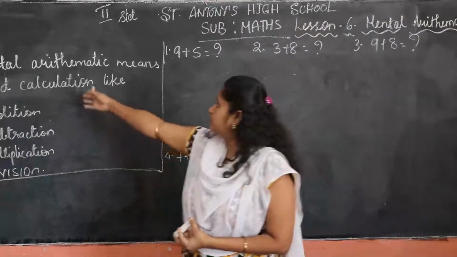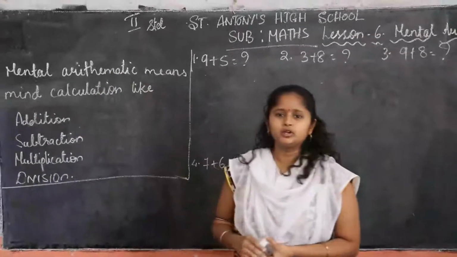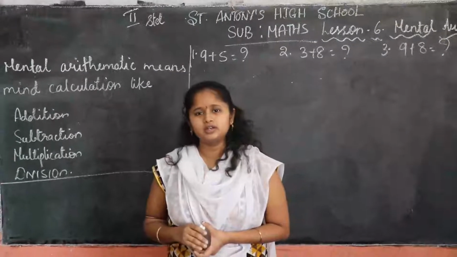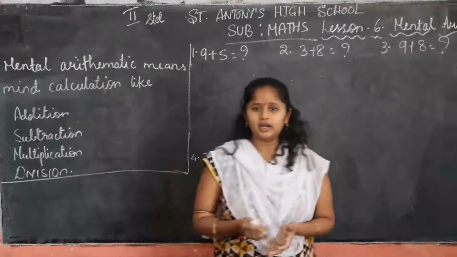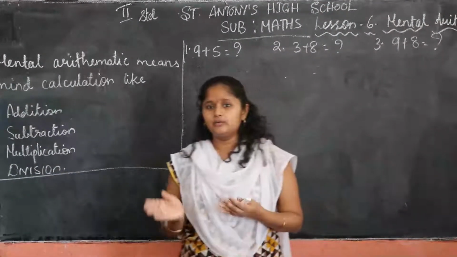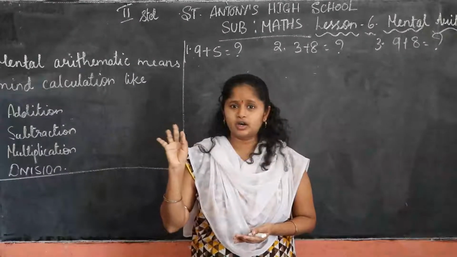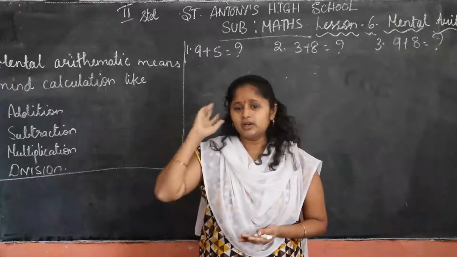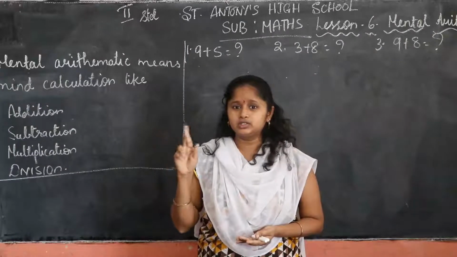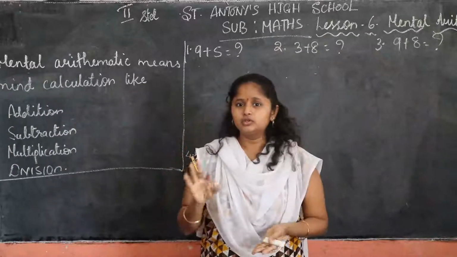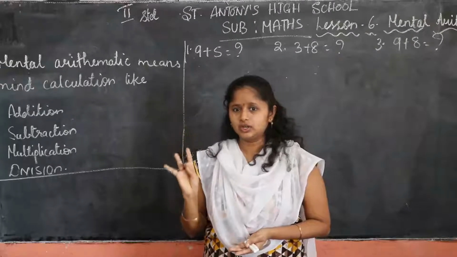So mental arithmetic means what? Mind calculation. Till now we have done addition, subtraction by counting. 6 in my mind, 2 on my finger, after 6, 7, 8 like that. We used to count like this with the fingers.